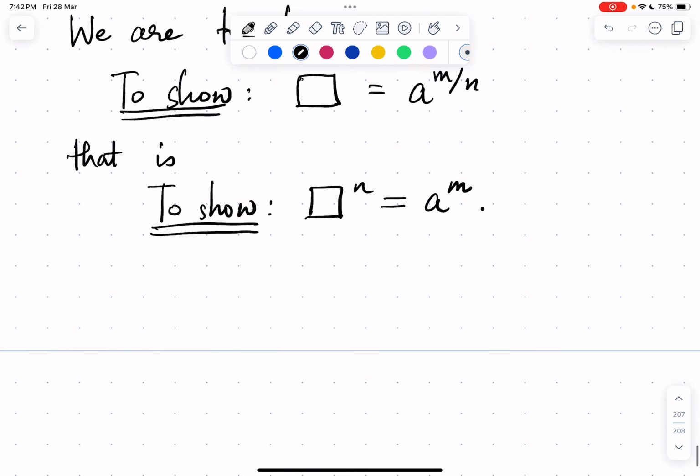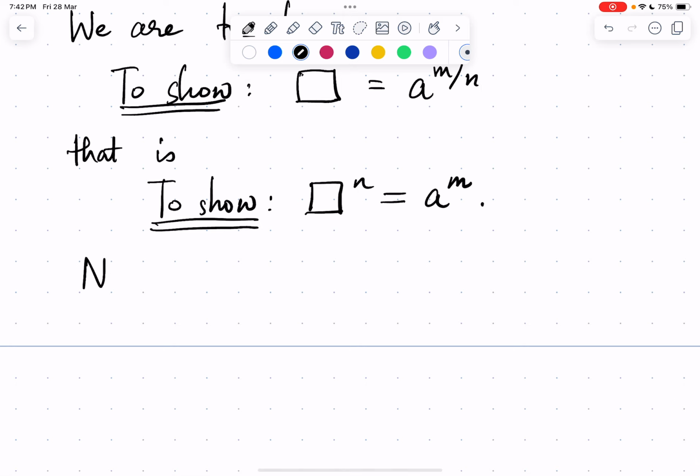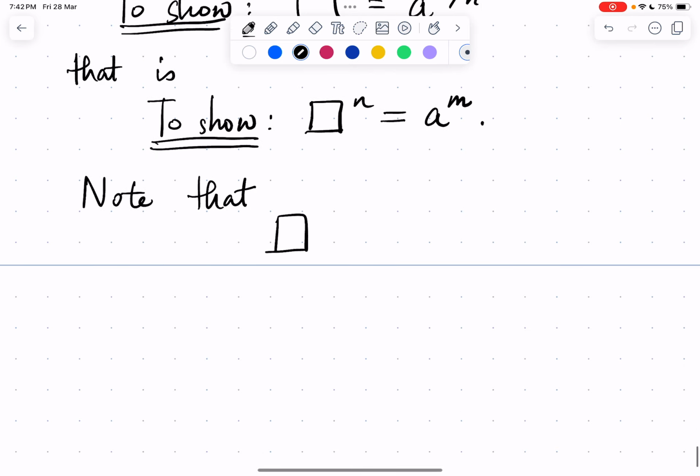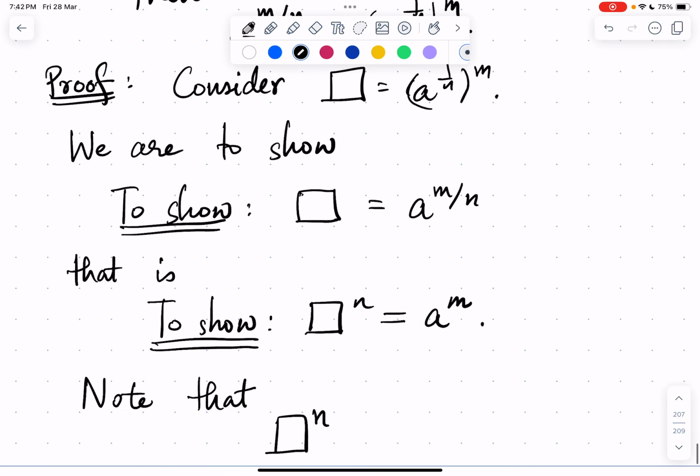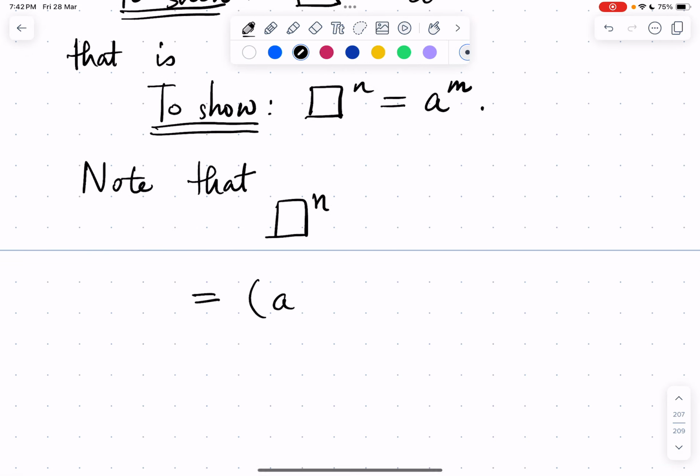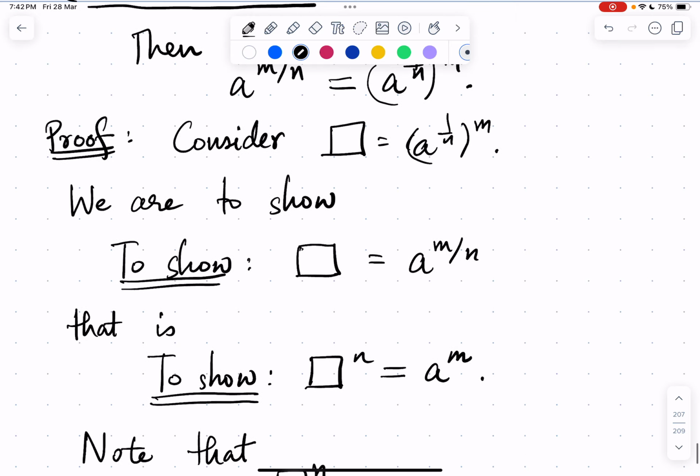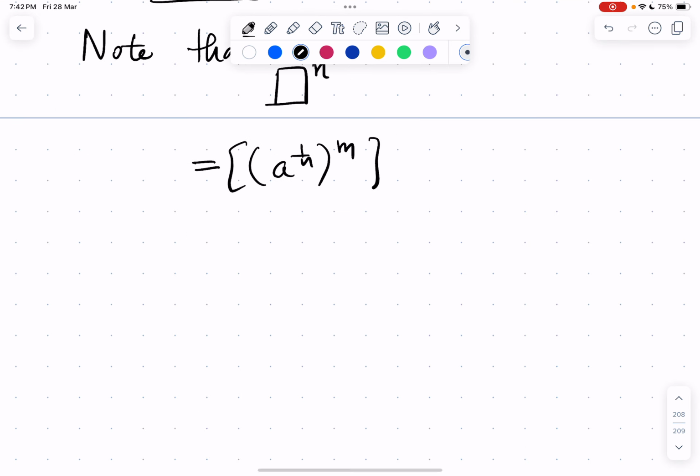Let's see. So note that box power n is equal to a power 1 by n power m, right? So we are taking this quantity power n.